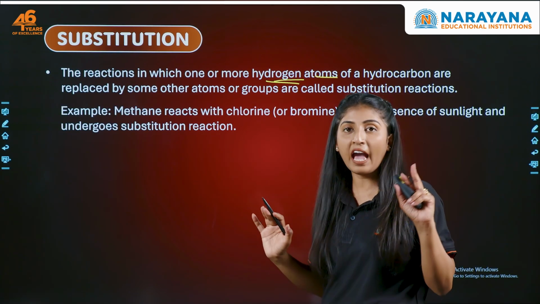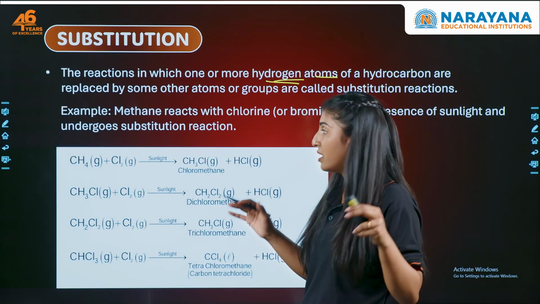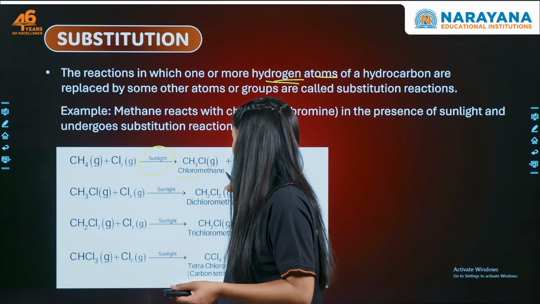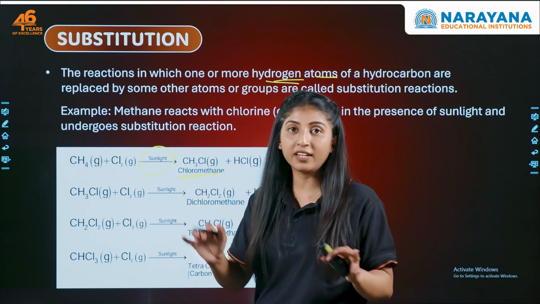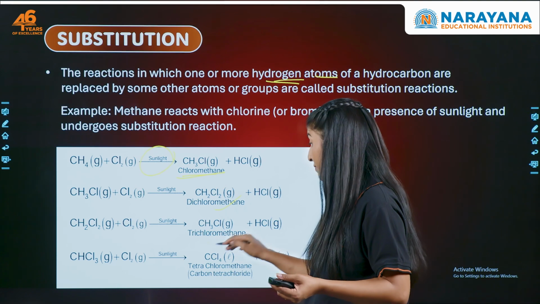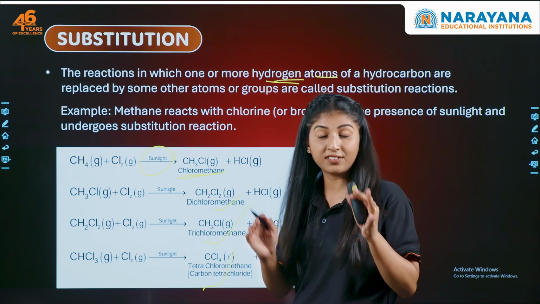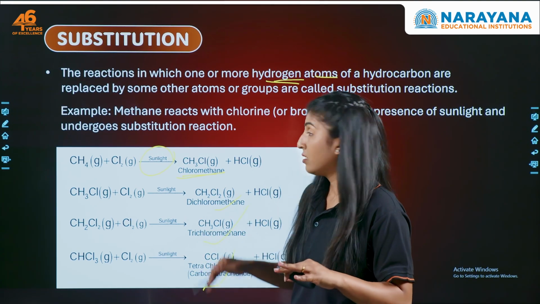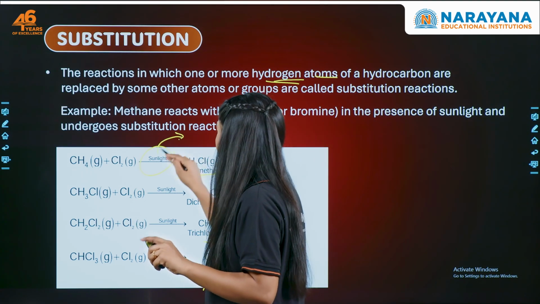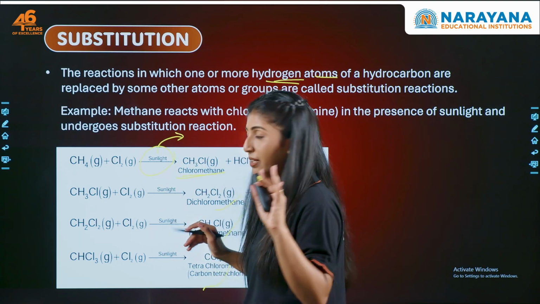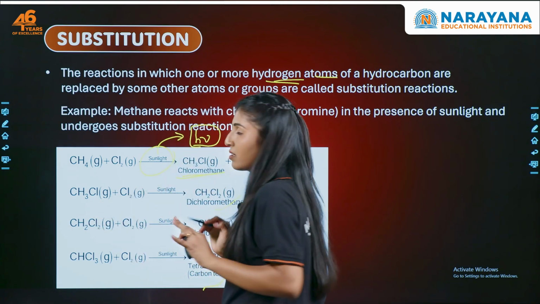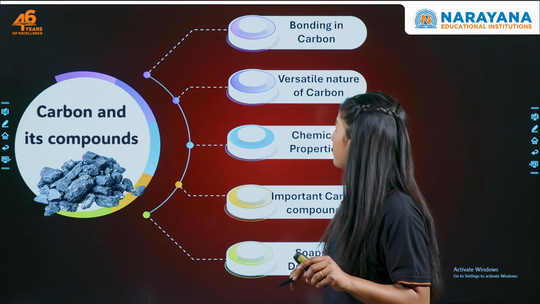For example, if we have methane, what happens? Methane will react with chlorine in the presence of sunlight to form what? Chloromethane. And this is a chain reaction. It keeps on going. First we get chloromethane, then dichloro, then trichloro, and then tetrachloromethane, right? This reaction takes place in the presence of sunlight. One more tip: if you don't have much time to write sunlight in the examination, you can just write hν. This is the way we represent sunlight in chemical terms.